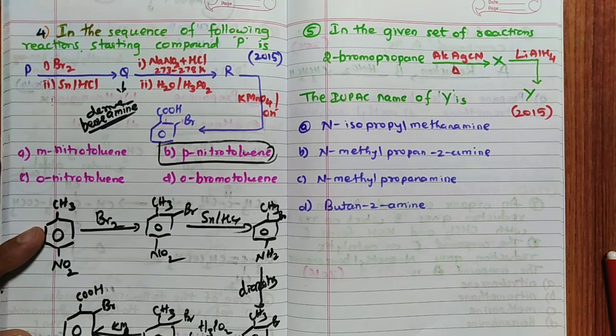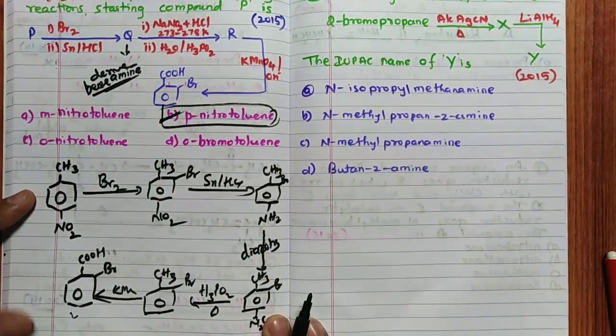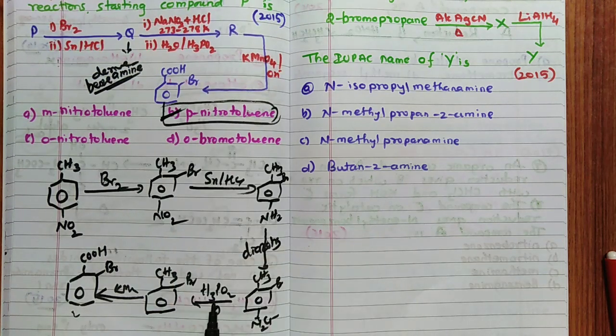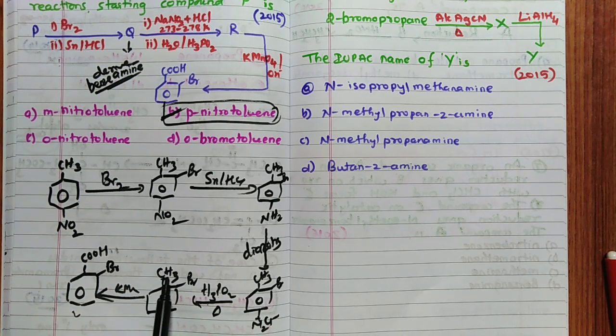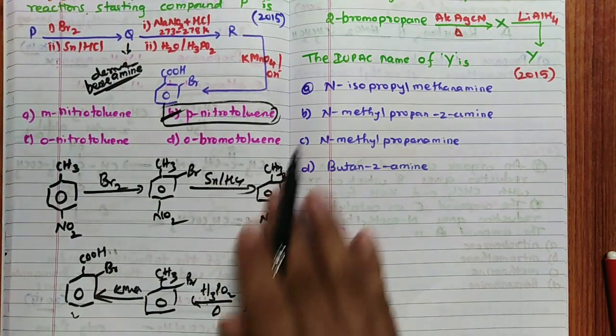Further, with KMnO4, Br will be as it is and CH3 is converted into COOH. So the answer for this question is B. Like this the reaction goes, because H3PO2 gives H replacing this N2Cl-. So you get H here, KMnO4 will oxidize CH3, hence you get this product. So B is the answer.